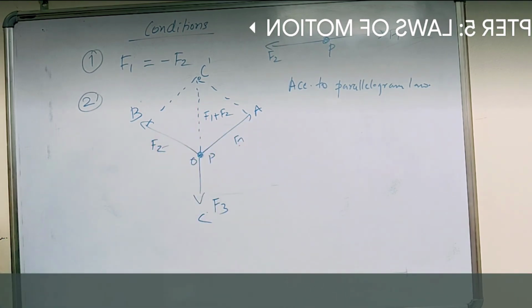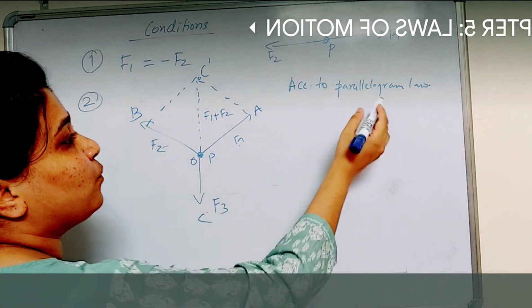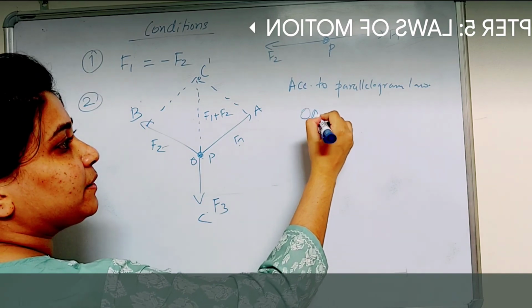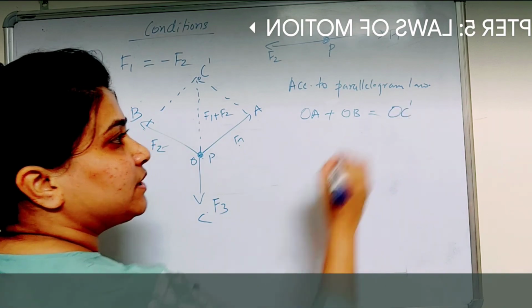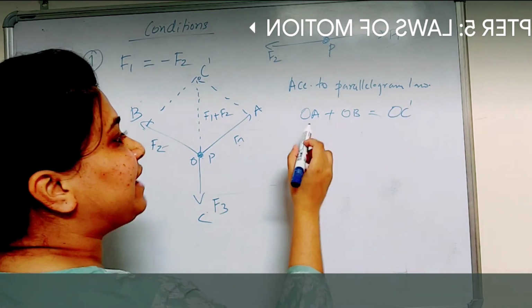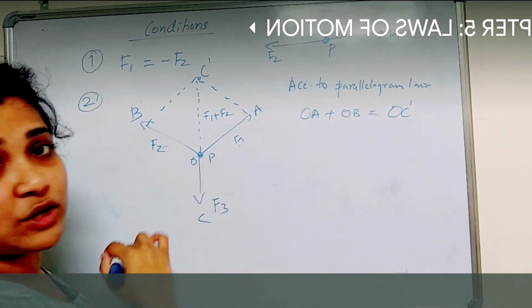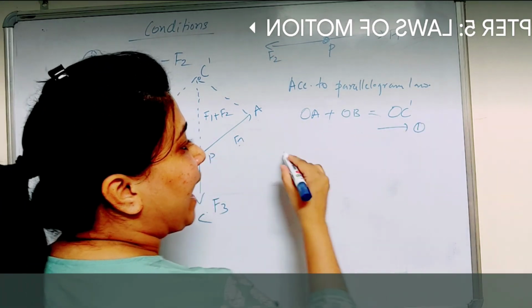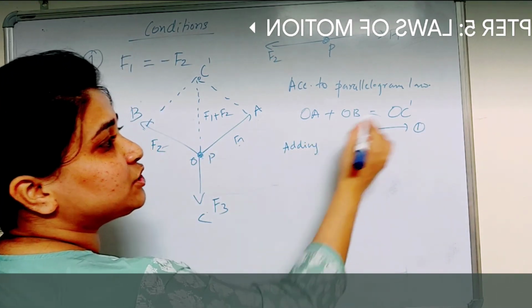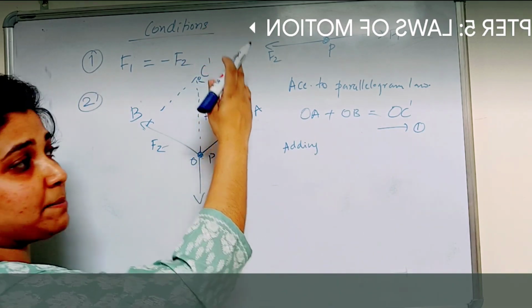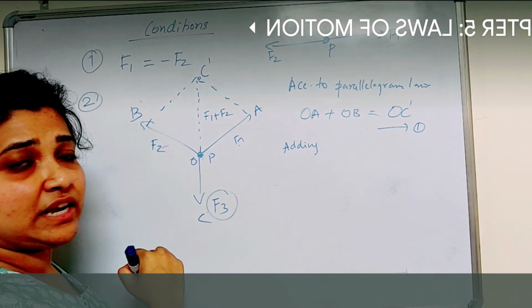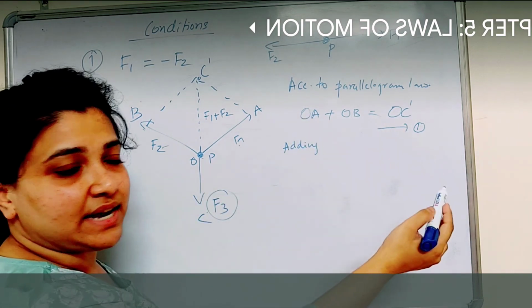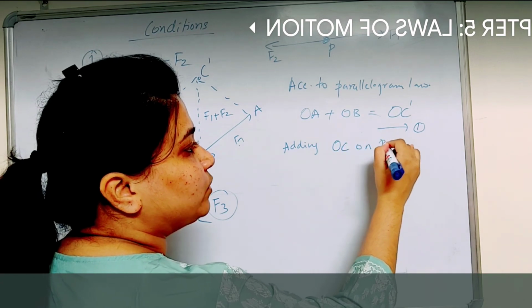So the resultant will be F1 plus F2, correct? According to the parallelogram law, OA plus OB is equal to OC dash. Correct? Now I will add OC on both sides of this equation. Let this be equation number 1. Adding OC. See, this is OC dash. This is the resultant we are talking about. But this is OC, no? We have not yet considered our force F3. So let me add OC on both sides.